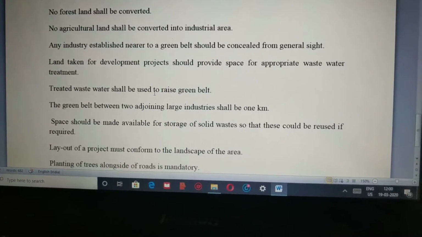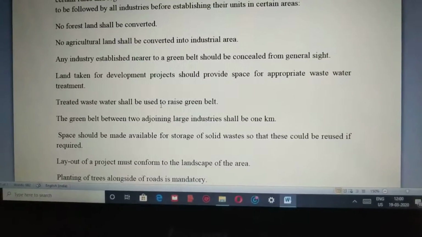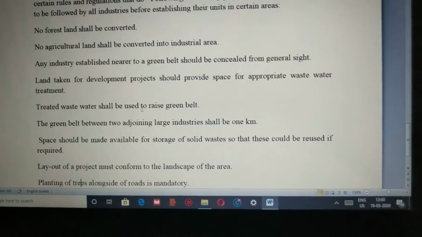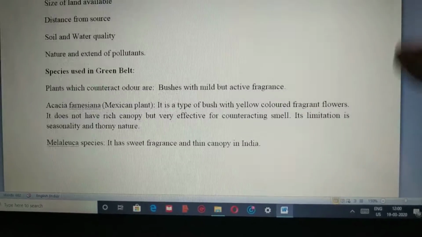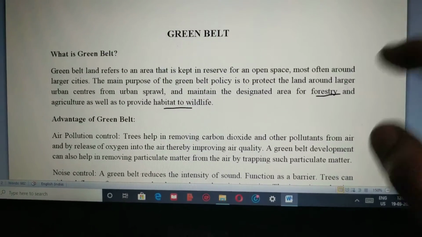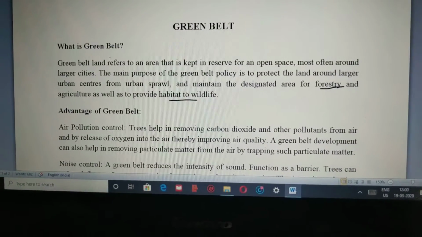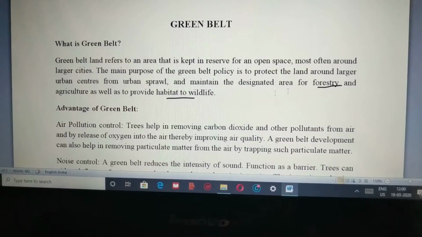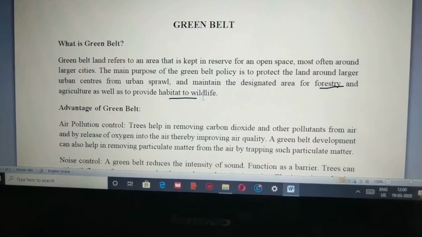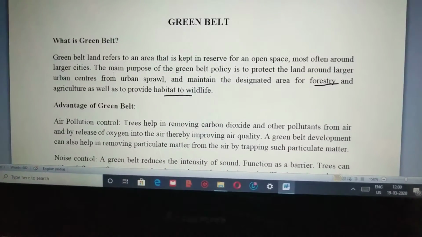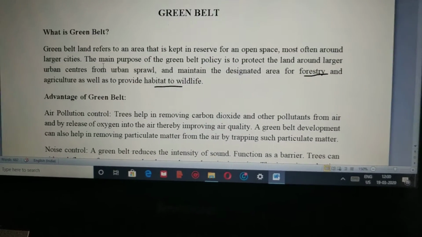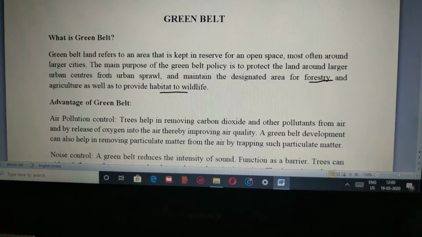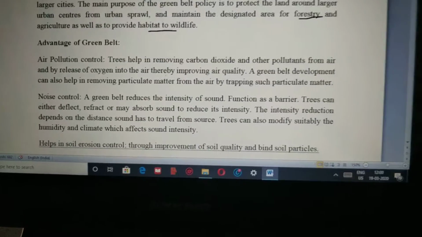So we have looked at one of the major issues of green belt. Keep in mind that the green belt has a major problem of converting a land area, a forest area and a wildlife area from an urban area. That means you have to convert more and more land area with greenery, hence it is called a green belt area.